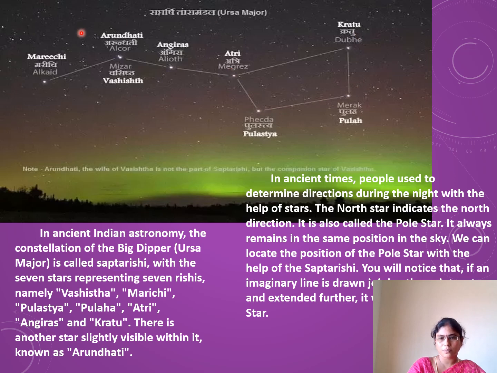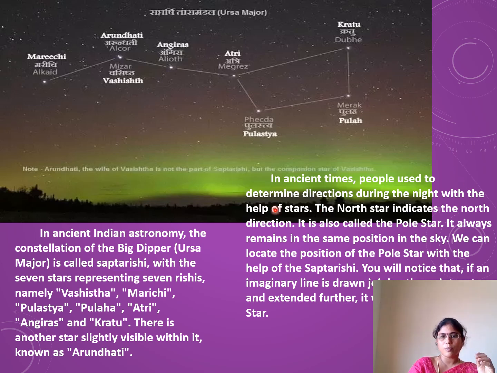This is one kind of shape, a constellation. In ancient Indian astronomy, the constellation of the Big Dipper, Ursa Major, is called Saptarishi, with the 7 stars representing 7 rishis, namely Vashishta, Marichi, Pulastya, Pulaha, Atri, Angiras and Kratu. There is another star slightly visible within it. This one, observe clearly, we call Arundhati. Arundhati is also a part of our Saptarishi constellation.